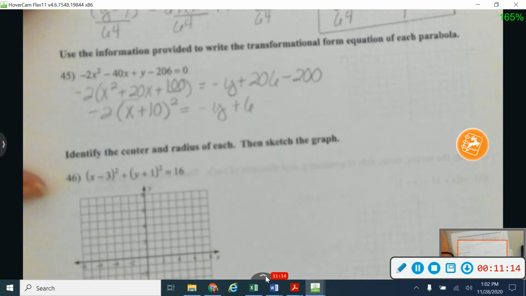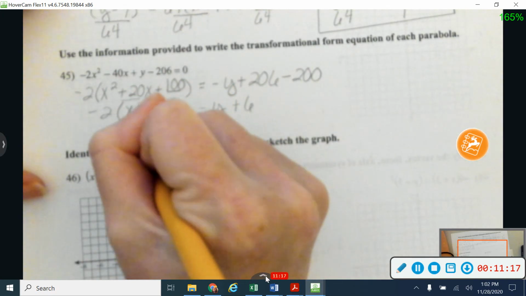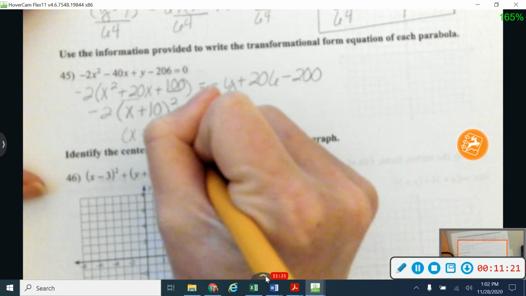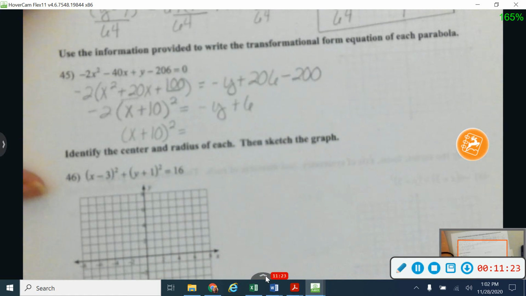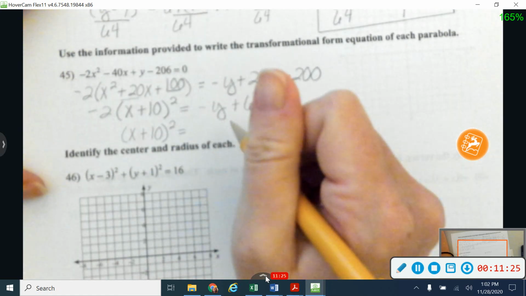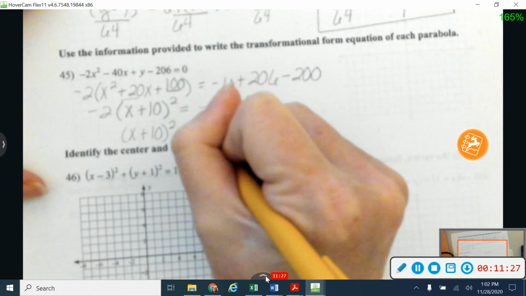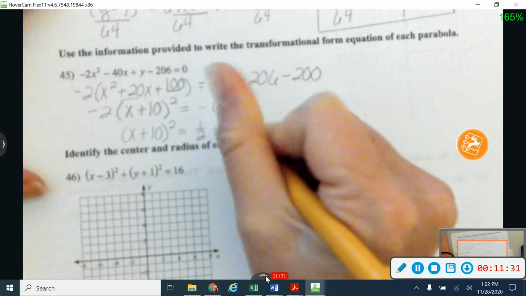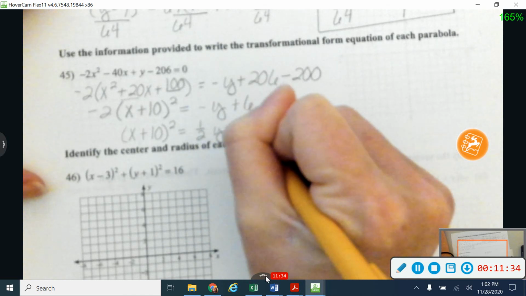Okay, so just to make it a little bit prettier, I'm going to divide over by my negative 2, so I'm going to get that on one side by itself, and when I divide by my negative 2, I'm going to get 1/2 y. My negative divided by a negative will be a positive, and then I'm going to subtract 3.